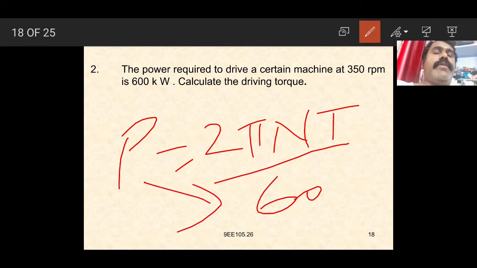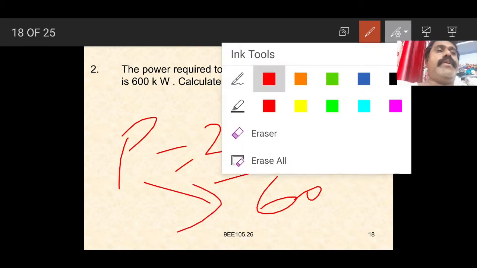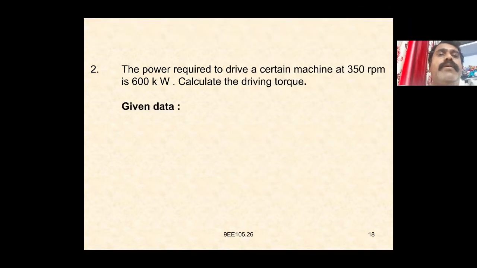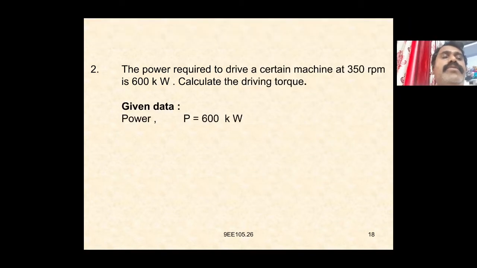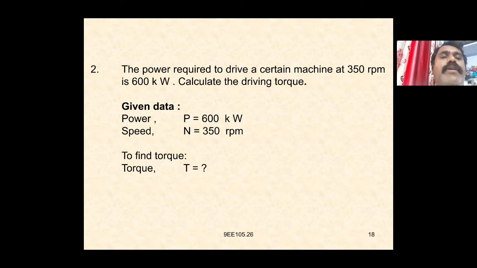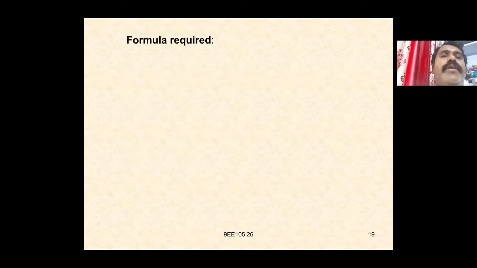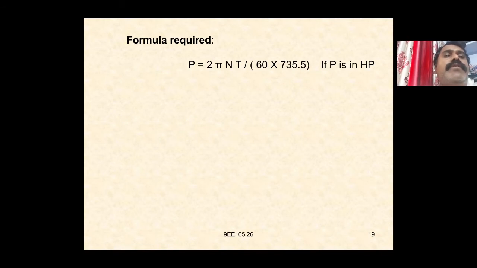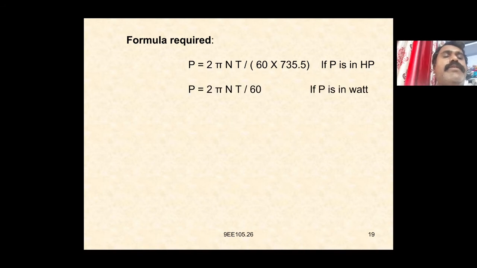Cross multiply, we get T is equal to P into 60 by 2 pi N. We get the torque value. Given data: P is equal to 600 kilowatts, N is equal to 350 rpm. To find torque, T is equal to how much? If P is in HP, then P is equal to 2 pi NT by 60 into 735.5. If P is in watts, then P is equal to 2 pi NT by 60.